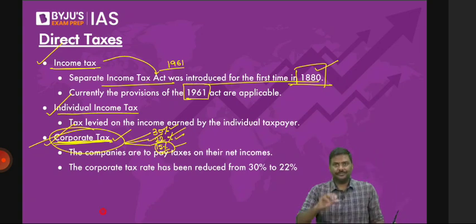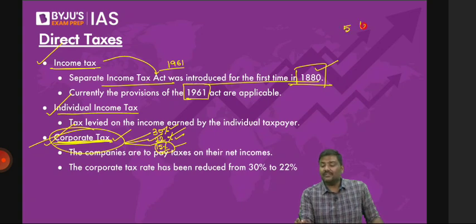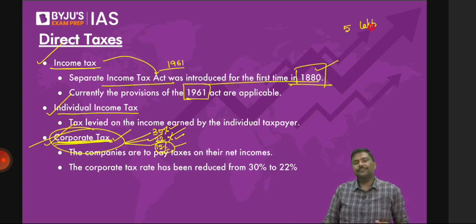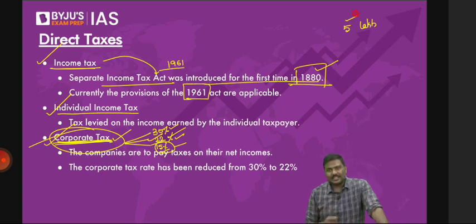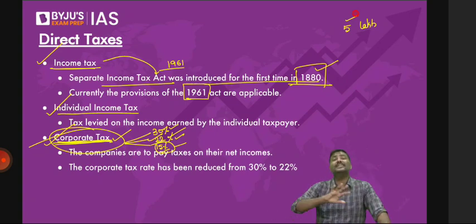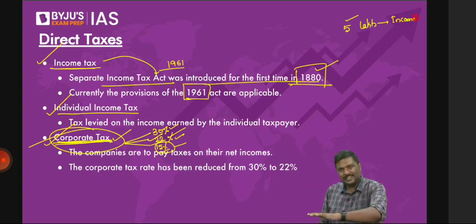Whenever you're talking about taxation, income taxes, that is company taxes or even individual taxes, understand this carefully. If a person earns 5 lakh rupees, all the 5 lakh rupees is not taxable. I'll repeat it again. If a person is earning 5 lakh rupees, all the 5 lakh rupees is not taxable. This is simply the income of the person. Now, I'll give you an idea here. Please do not memorize it. UPSC doesn't test you here. The argument is 5 lakh rupees should not be taxable, by the way.